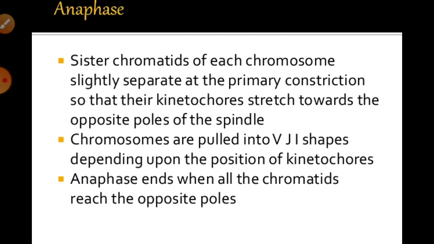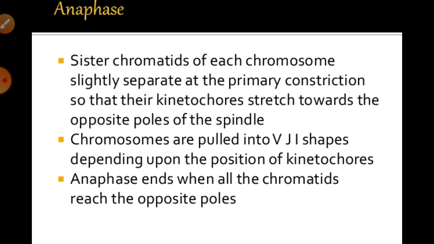Okay, so at the beginning of this stage, the chromosomes that are already arranged in the metaphase plate start to split from the metaphase plate, right? And the two daughter chromatids now become the chromosomes for the future daughter nuclei.